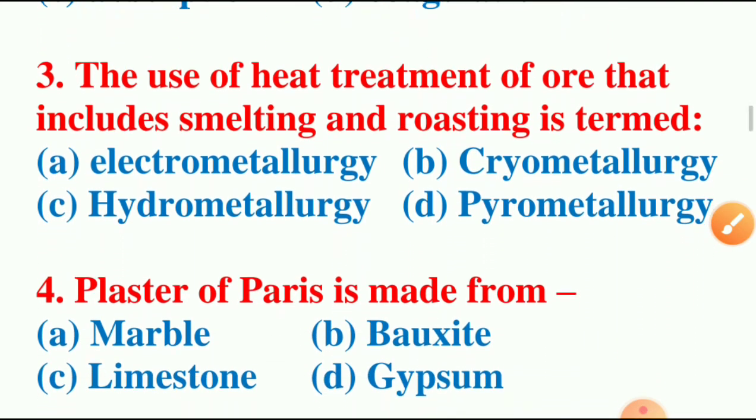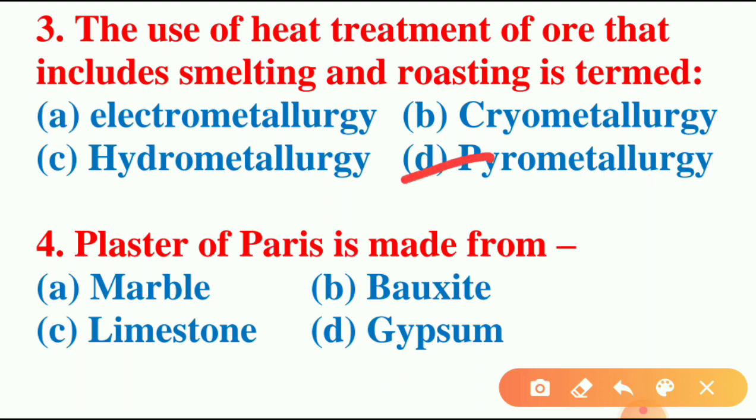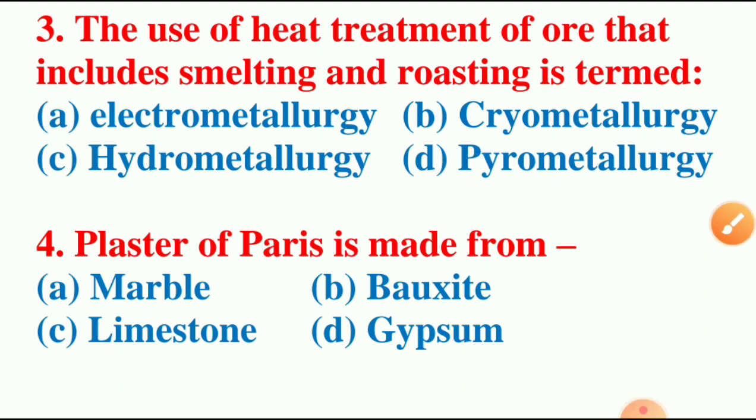Next question. The use of heat treatment of ore that includes melting and roasting is termed as electrometallurgy, cryometallurgy, hydrometallurgy or pyrometallurgy. And the answer for this question is pyrometallurgy. Option D. Next question. Plaster of Paris is made from marble, bauxite, limestone, gypsum.